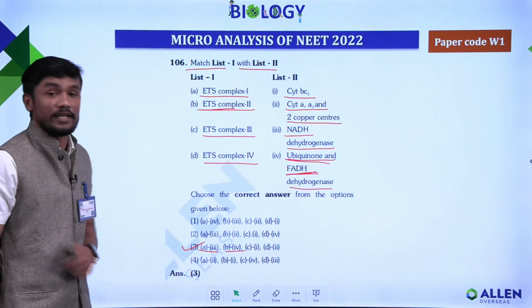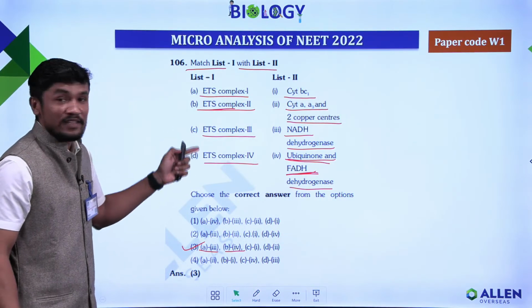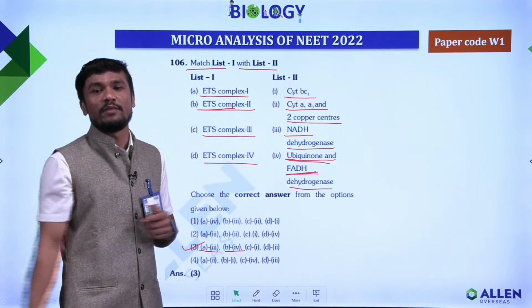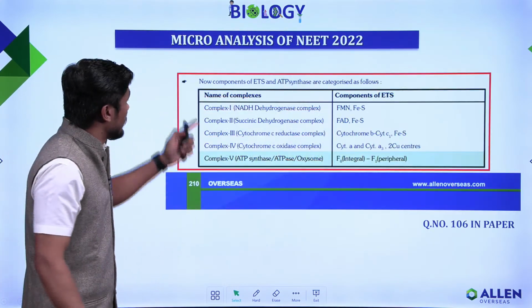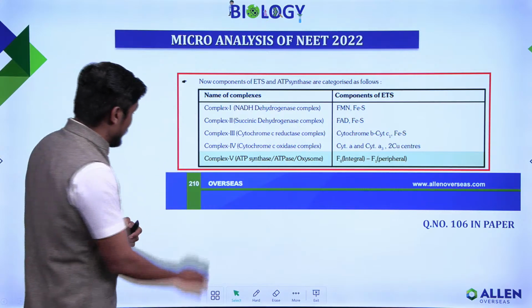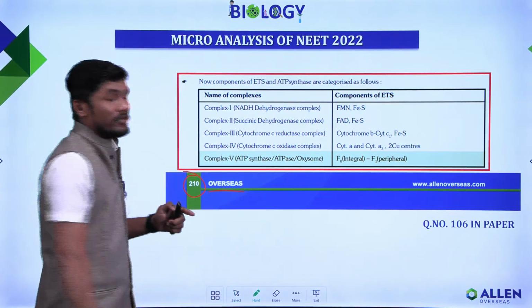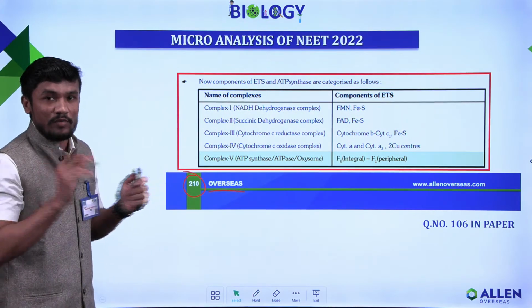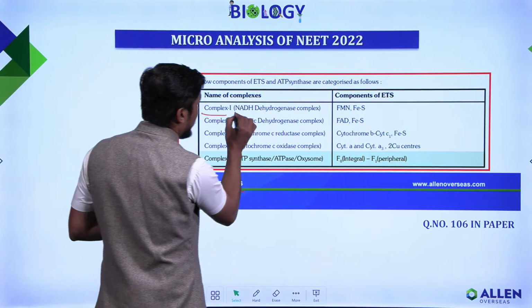The answer is 3. So this question, the same in a table form, is already given in the Allen module. So this is the Allen module page number. In page number 210, we have already given this in a table format. Look here, complex 1, NADH dehydrogenase.